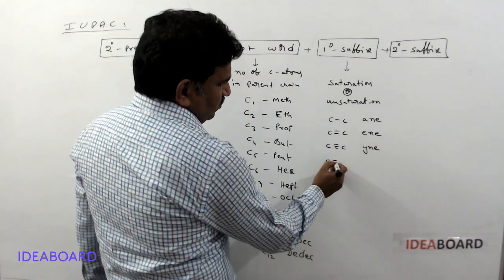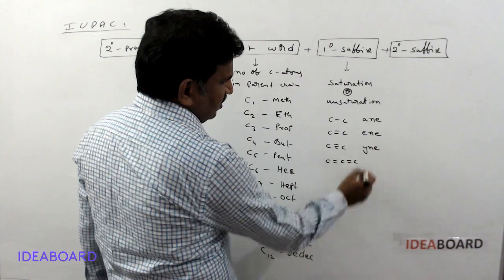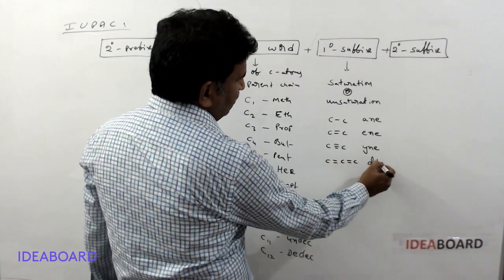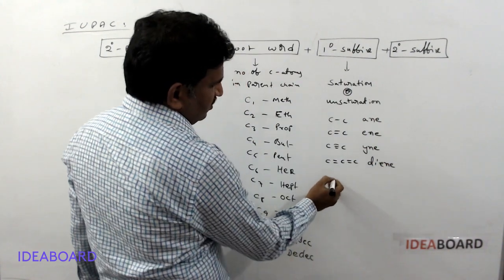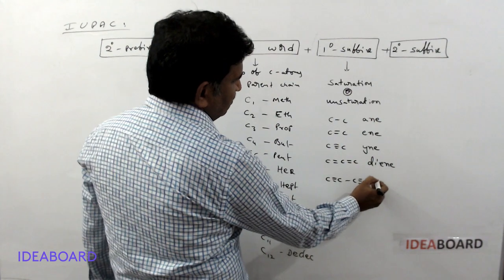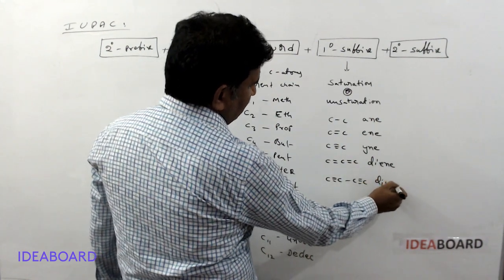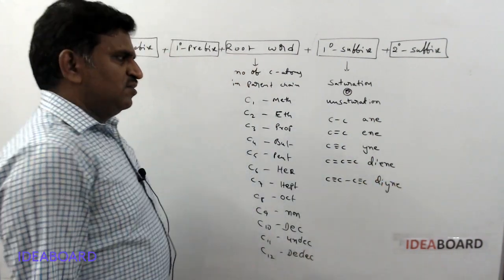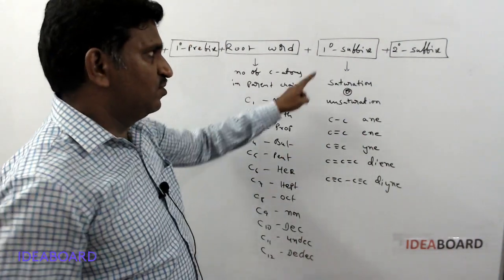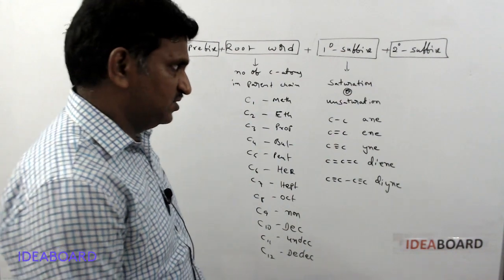And if there are 2 double bonds, then we can use diene. If there are 2 triple bonds, then this is called diyne. Okay, so the saturation or unsaturation present in an organic compound is indicated by the primary suffix.